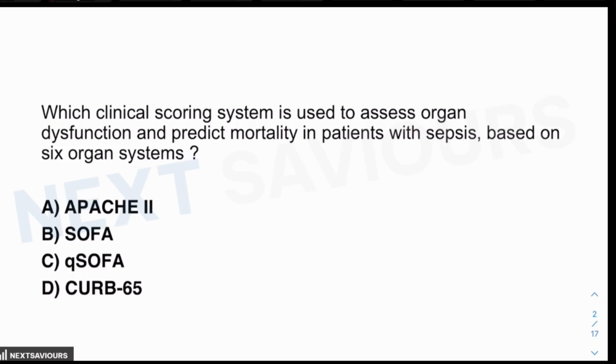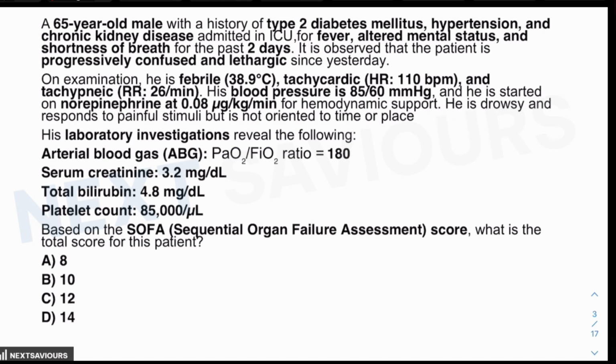You see, for the last 4 to 5 years, you might have seen a question where they ask about mortality or morbidity prediction in a patient suffering from sepsis with multi-organ dysfunction, in particular asking about the scoring system. Or they might give you the classical clinical features along with the specific organ dysfunction abnormalities, and then ask you about the scoring calculation on the basis of which sepsis is predicted.